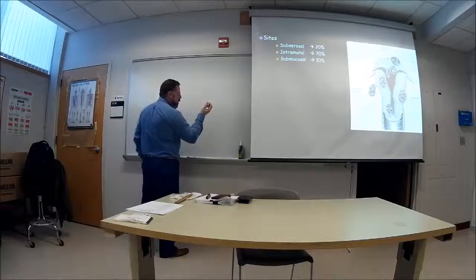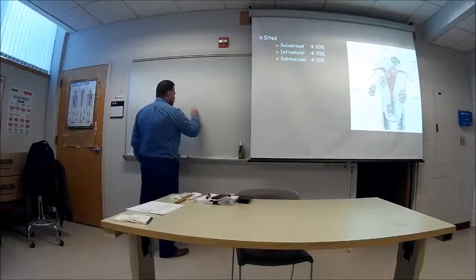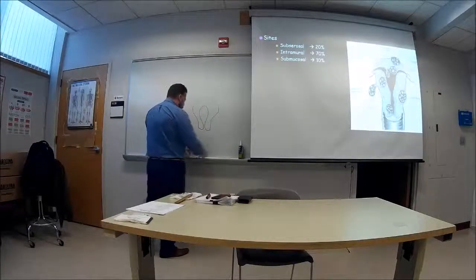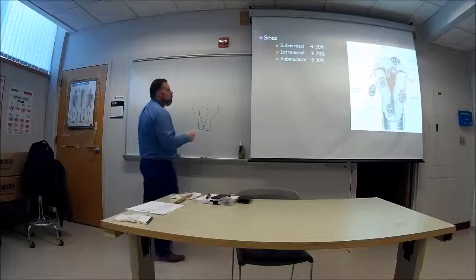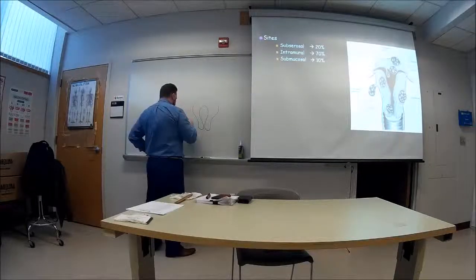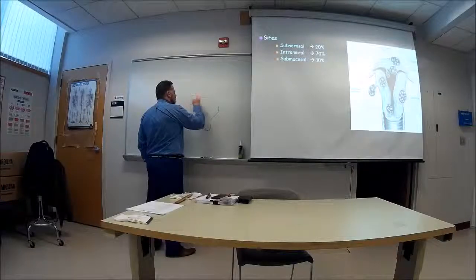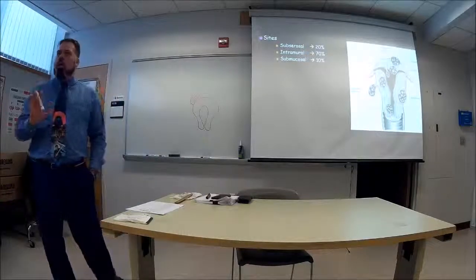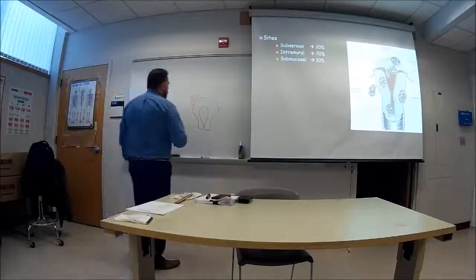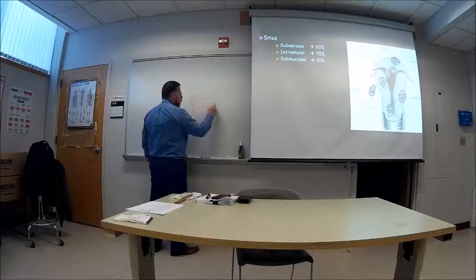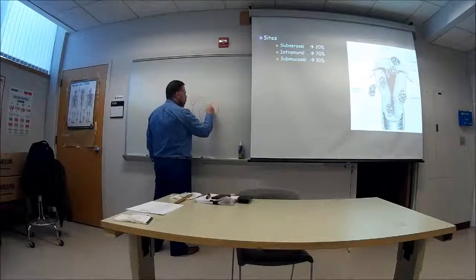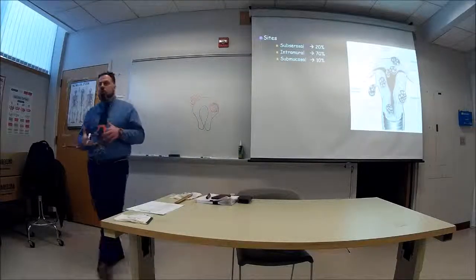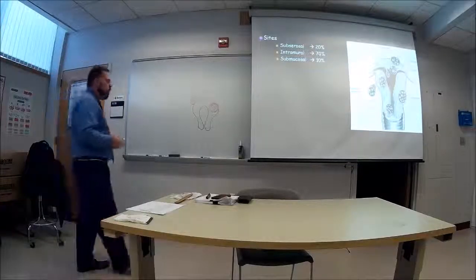So let me just draw a picture of a uterus. I don't want to draw the whole diagram. We have the uterus. Okay. Now we can have a subserosal tumor, and that would happen outside here. These are the ones that are notorious for pressing on nearby organs. Okay. We can have ones that are intramural, basically within the muscle itself. And that makes the uterus really huge, depending on where it is and how big they are.